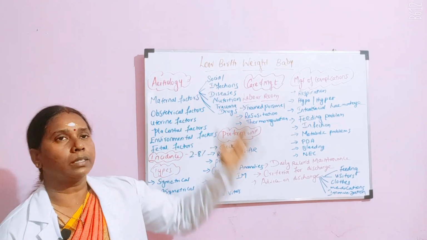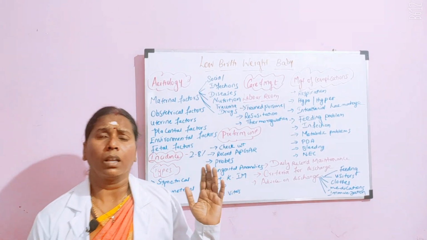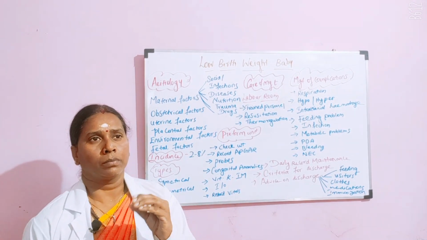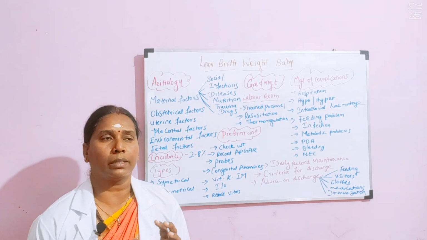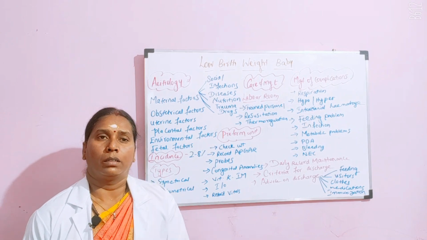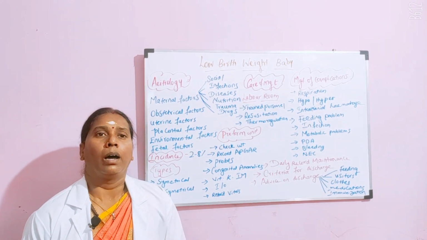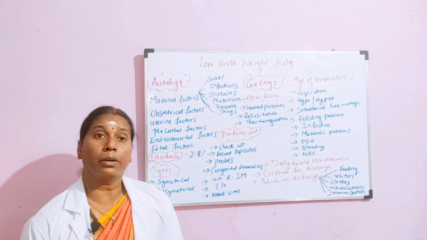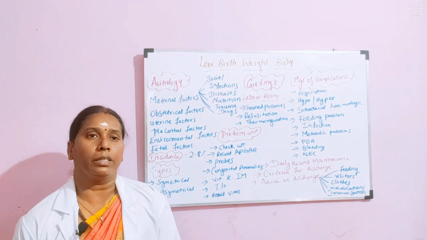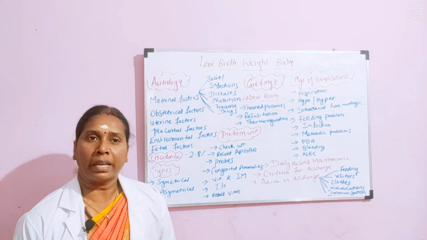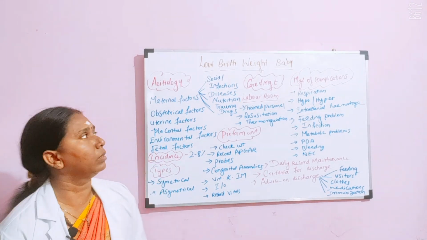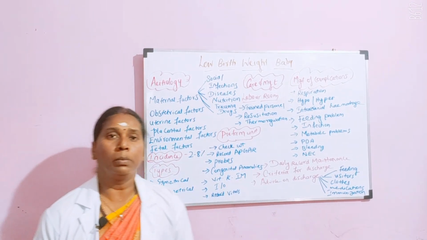Maternal factors: when the mother does not have a proper gestation area, like a mother who has a short stature, a mother in a very low age group, a mother above the age of 35, and unmarried mothers, like illegal pregnancies. In all these areas there will be small, low birth weight babies.